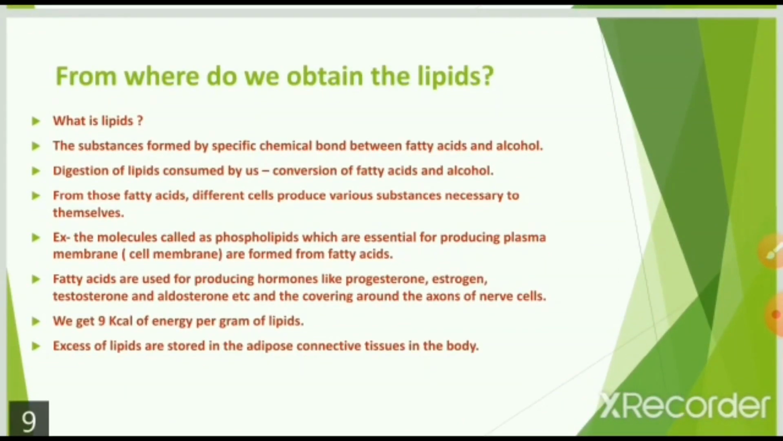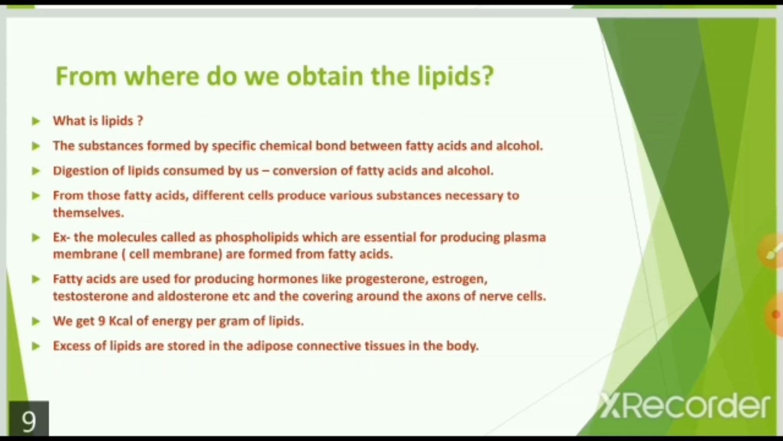From where are lipids obtained? What are lipids? Lipids are substances formed by specific chemical bonds between fatty acids and alcohol. After digestion, lipids are converted into fatty acids and alcohol. Further, these fatty acids go to different cells and produce various substances necessary for themselves.